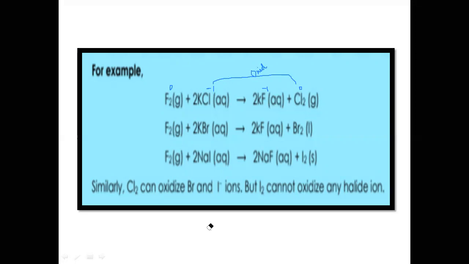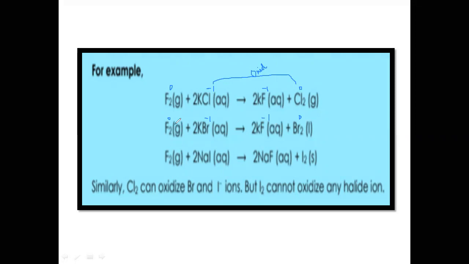Another example is fluorine with bromine, the same thing. Bromide ion is in -1 oxidation state, but over here it is in the zero oxidation state. And fluorine from zero is converted into -1. Same thing: fluorine goes from 0 to -1, that is a decrease in oxidation state.